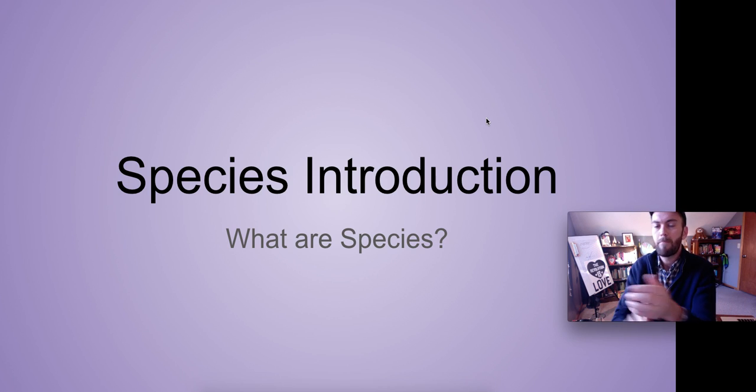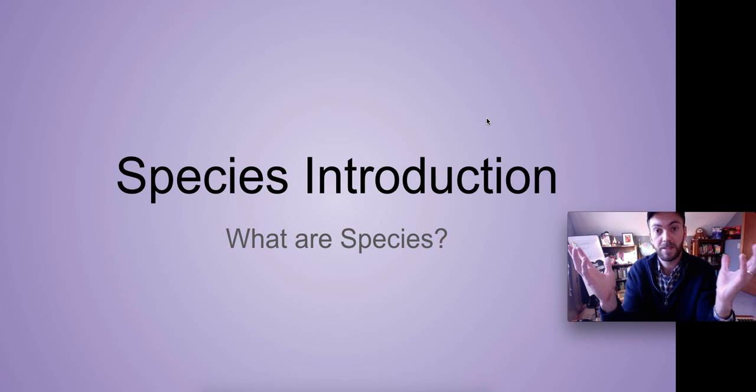Mammals include bats and zebras and mice and giraffes. They're all very different animals, but they are all warm-blooded and they all have fur or hair, and they all give birth to live young. So they're all mammals. They all have that in common, but giraffes are different than mice. So today we're going to look at what we call these different types of mammals, and we call them species.